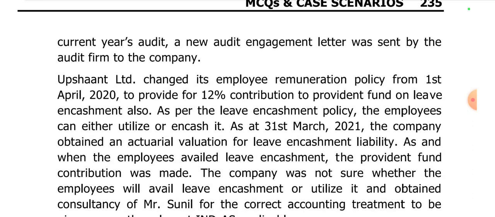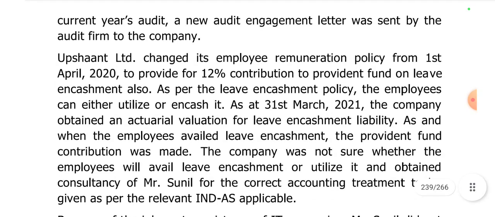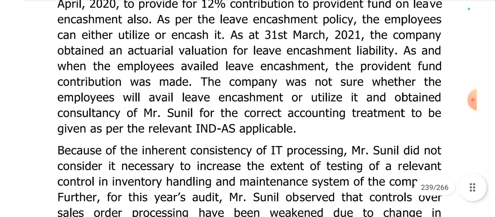As at 31st of March 2021, the company obtained an actuarial valuation for leave encashment liability. As and when employees avail leave encashment, the Provident Fund contribution was made. The company was not sure whether the employees will avail leave encashment or utilize it, and obtained the consultancy of Mr. Sunil for the correct accounting treatment as per the relevant Ind AS applicable.